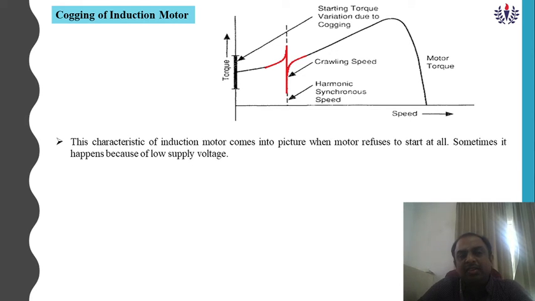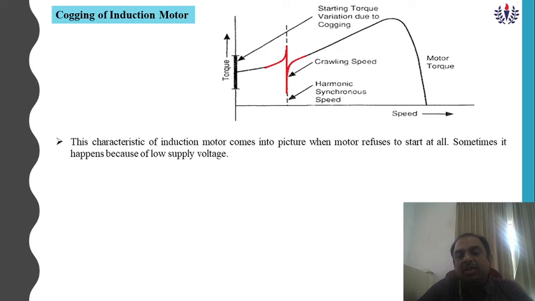These characteristics of the induction motor come into the picture when the motor refuses to start at all. Sometimes it happens because of low supply voltage. For example, if you apply the voltage from 0 to 230 volts and the motor doesn't start running.